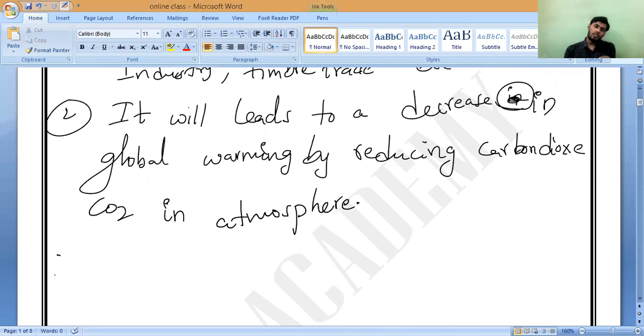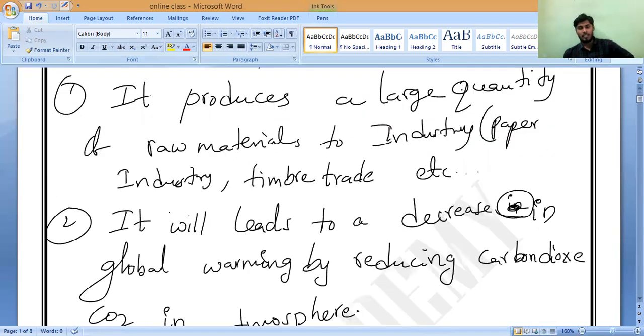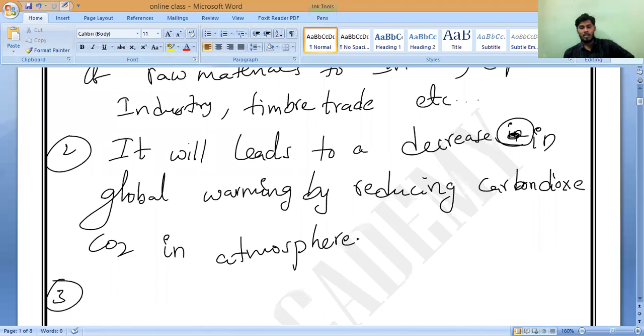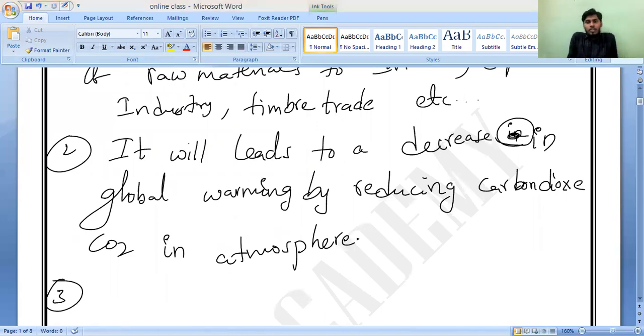So now, what is the third advantage of reforestation? If you are doing reforestation, what will happen? Two uses I have taught. Oxygen will be more. Yes. And the rainfall will be more. You may notice in India, we have one place called Cherrapunji, with the highest rainfall rate. Is it in West Bengal? No, sir, Meghalaya.